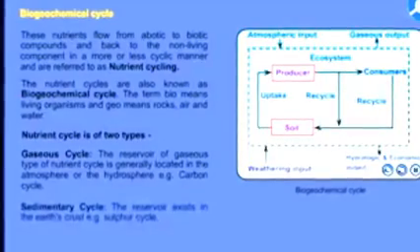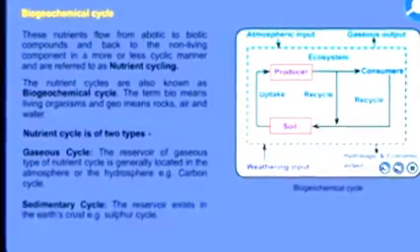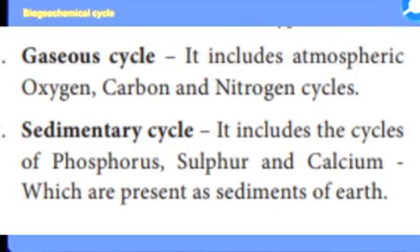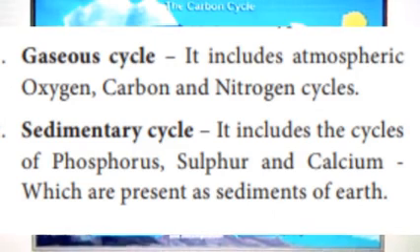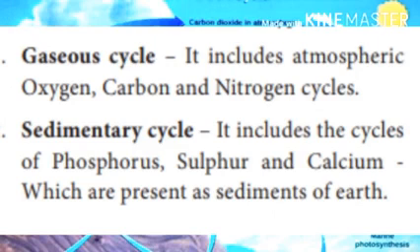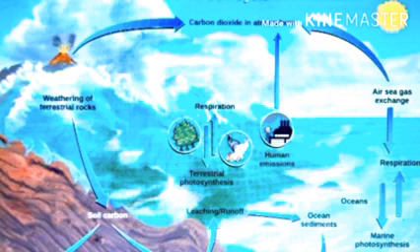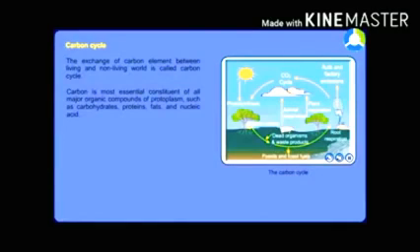In the term, bio means living organism and geo means rock, air and water. The nutrient cycle is of 2 types. One is gaseous cycle, another one is sedimentary cycle. The gaseous cycle means the reservoir of the gaseous type of nutrient cycle is generally located in the atmosphere or hydrosphere. Example, carbon cycle. Second one, the sedimentary cycle. The reservoir exists in the earth crust. Example, sulfur cycle.